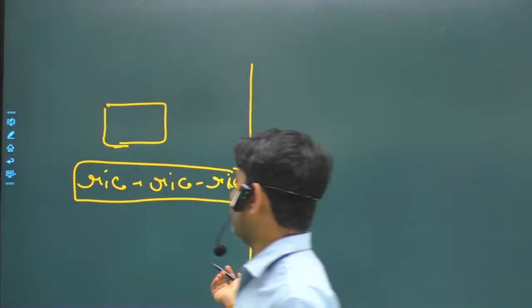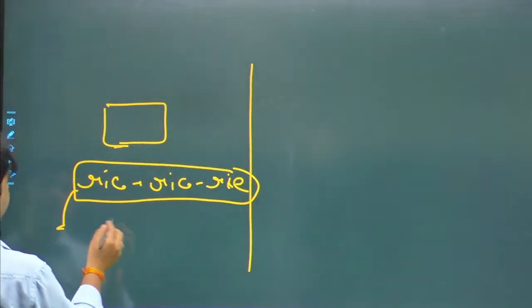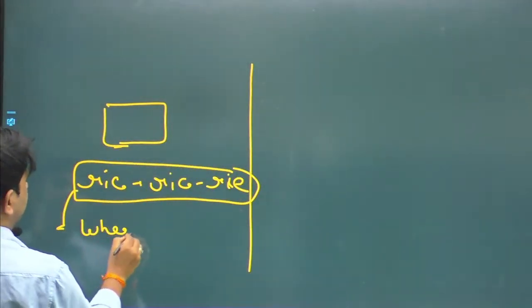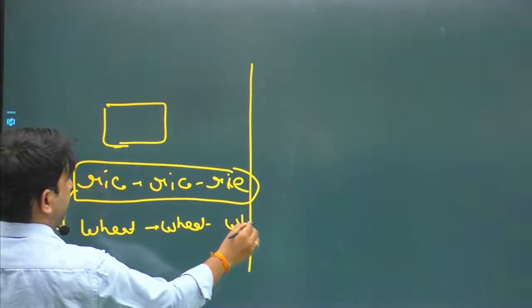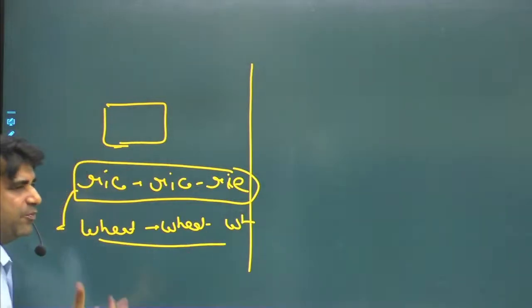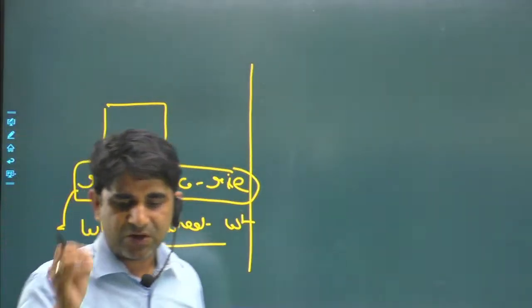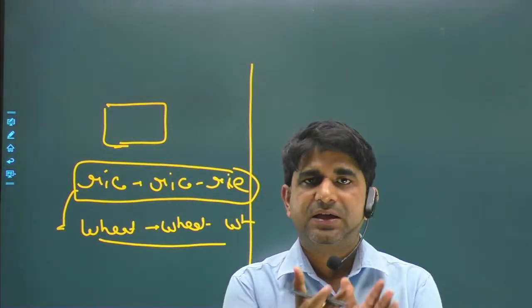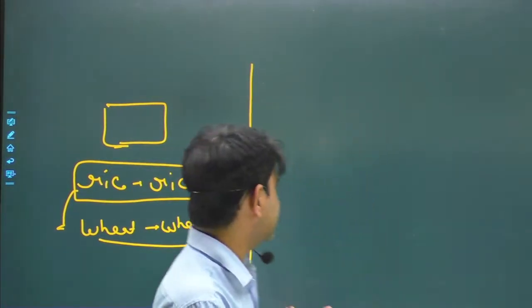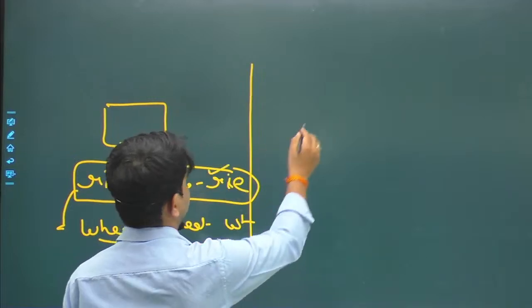Suppose I use wheat, then wheat, and then wheat again. Monoculture means the same type of agricultural practice, and it is very harmful for any agricultural land, because in this type of practice, suppose in rice, what happens there?